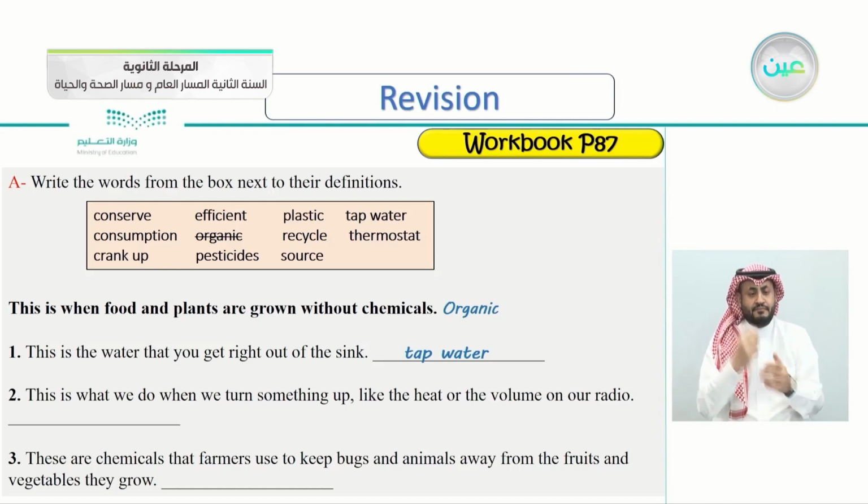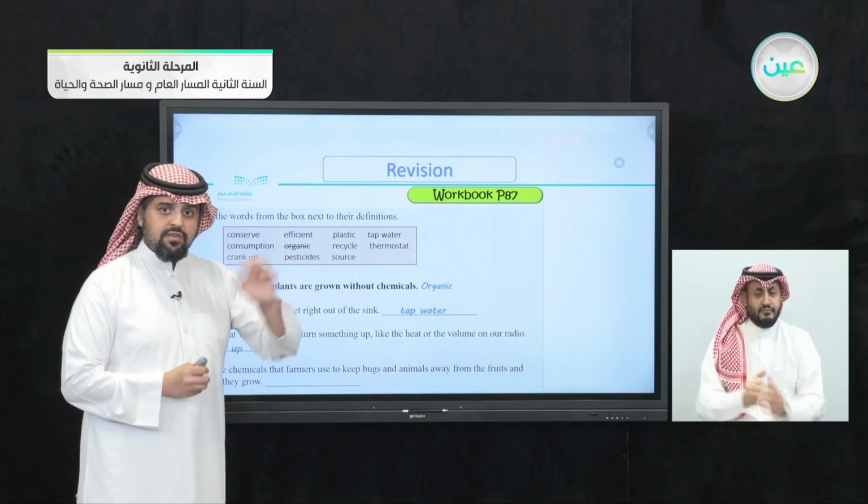Number 2, this is what we do when we turn something up, like the heat of the air conditioner or the volume of the television or the radio. When you turn something up, what do we call it? Let's check the answer here together. To crank up. When someone says crank up the volume, it means to turn the volume up of the television or the radio.